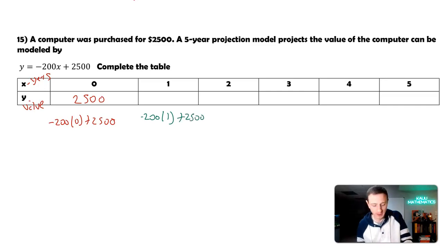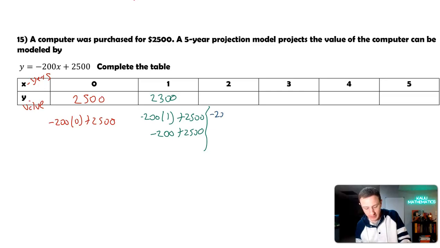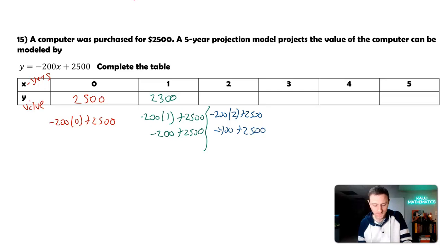Negative 200 times 1 is negative 200 plus 2,500. 2,500 minus 200 is 2,300. 2 years: negative 200 times 2 plus 2,500. Negative 200 times 2 is negative 400 plus 2,500. 2,500 minus 400 is 2,100.